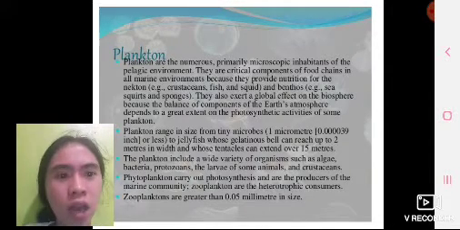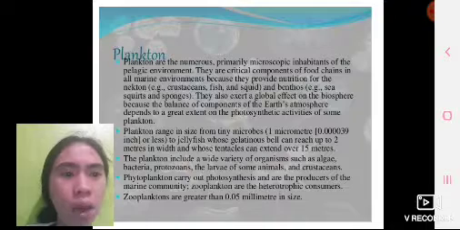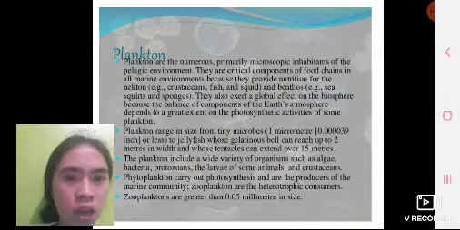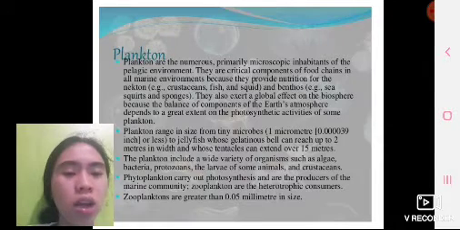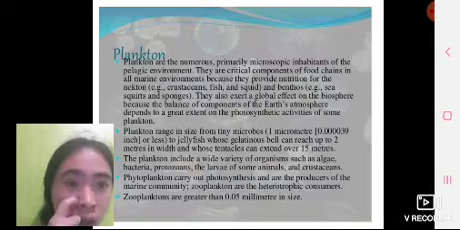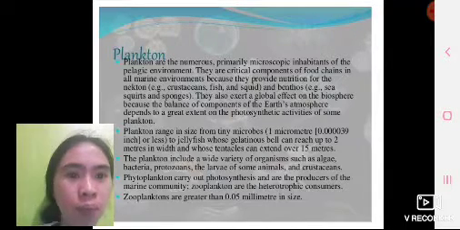Plankton range in size from microbes, a micrometer or 0.000039 inches or less, to jellyfish whose gelatinous bell can reach up to 2 meters in width and whose tentacles can extend over 50 meters.